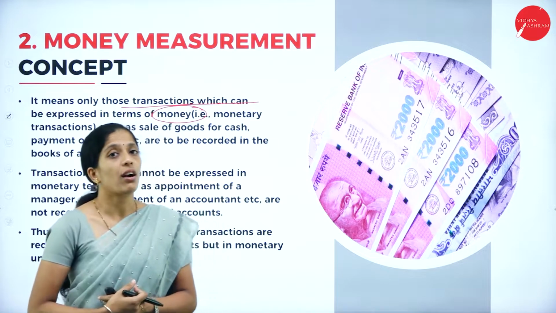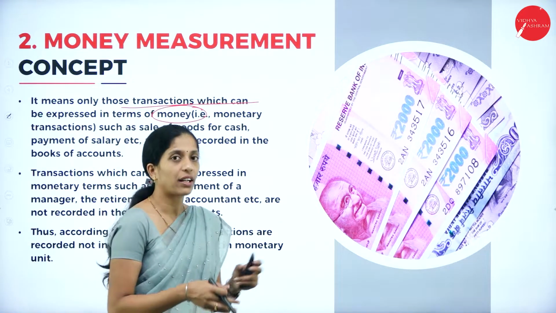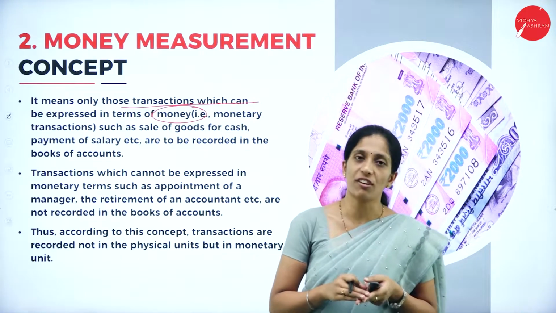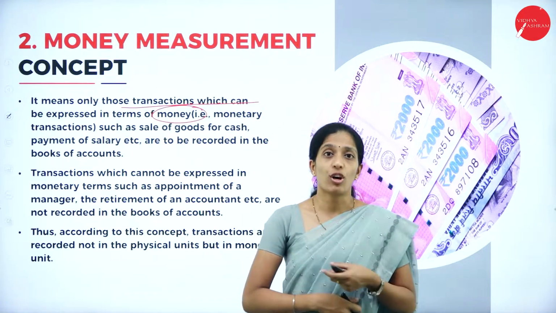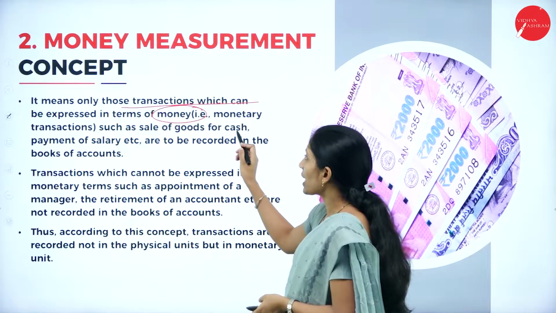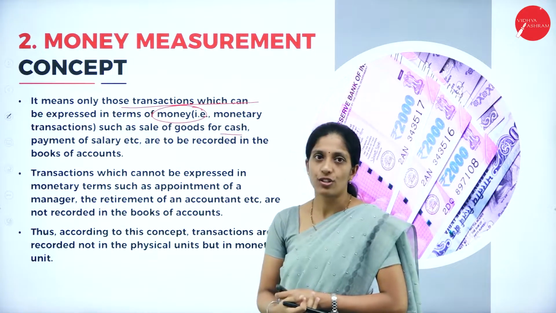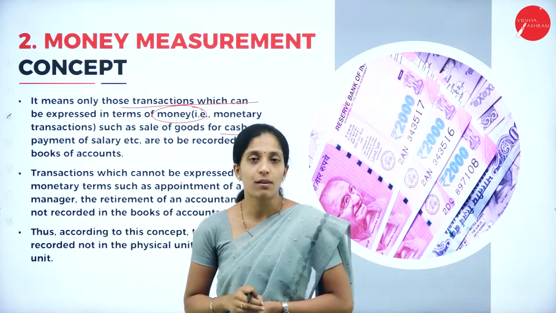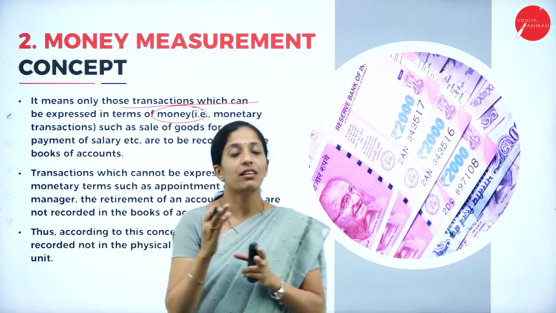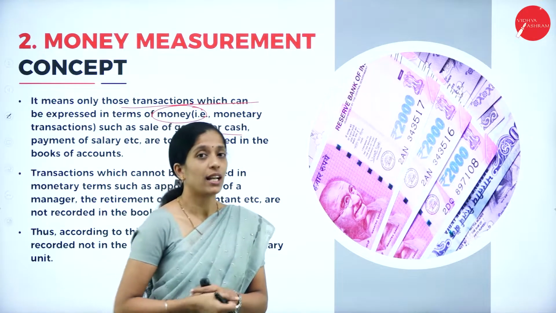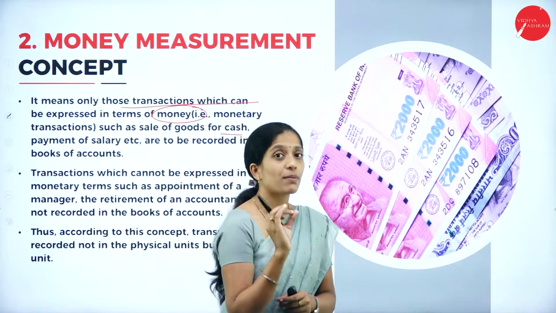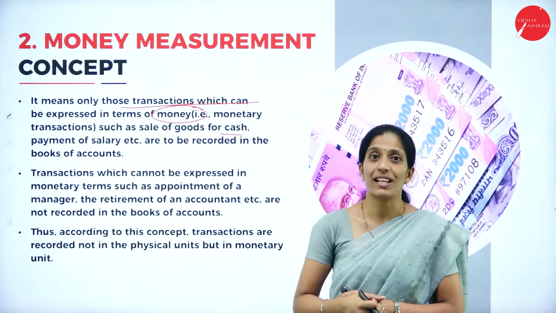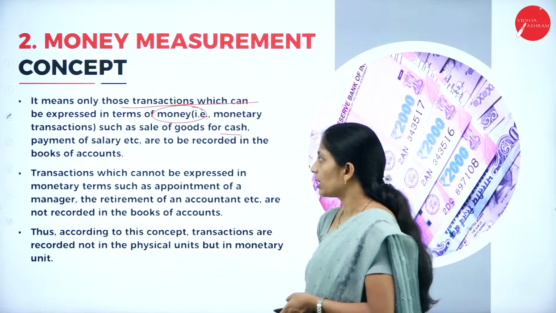We cannot record all the transactions in the books of account. We will record only those transactions which can be measured in terms of money or monetary units. If you see the example here, cash payment or the payment of salary are all measured in terms of money. Salary of rupees 30,000 is given to an employee. That rupees 30,000 is measured in terms of money, so only such types of transactions will be recorded in the books of account.